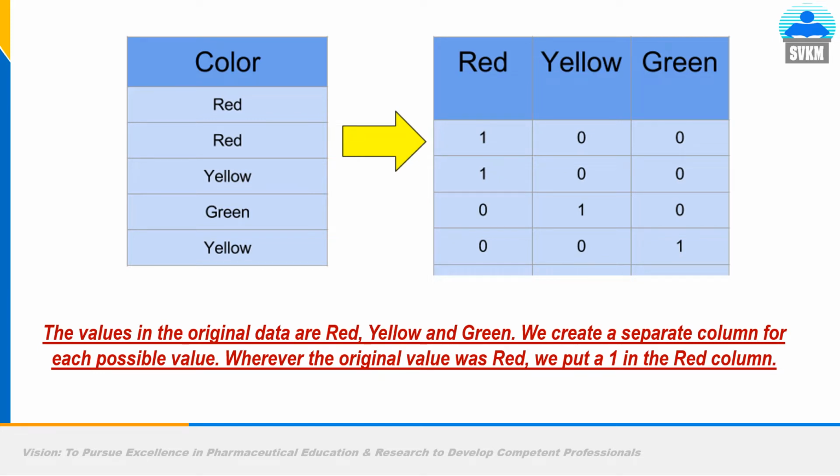Fingerprinting and SMILES are 2 important types of molecular representation for machine learning models. On the left side you have a table of content: color is red, again red, yellow, green and yellow. Now you have to convert these words into a machine readable pattern, so you will give a vector. If it is red, you will show 1.